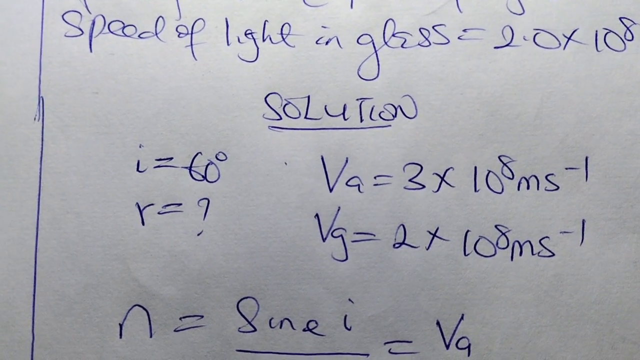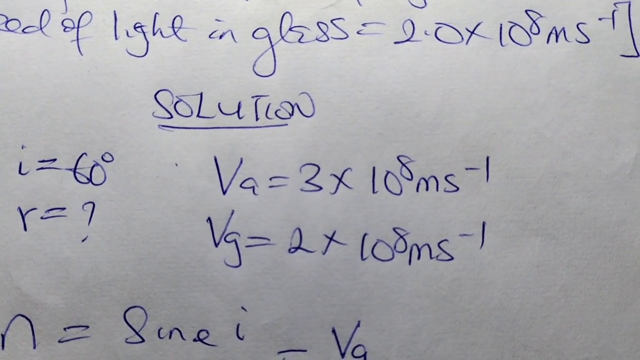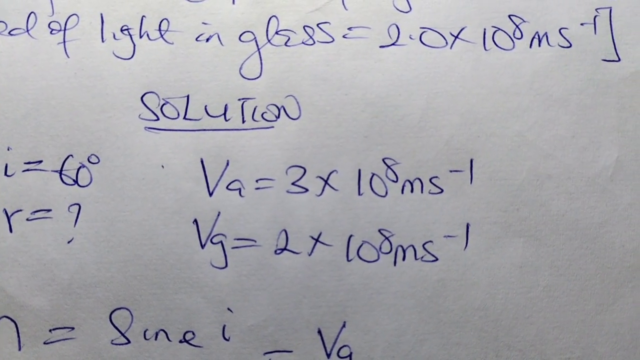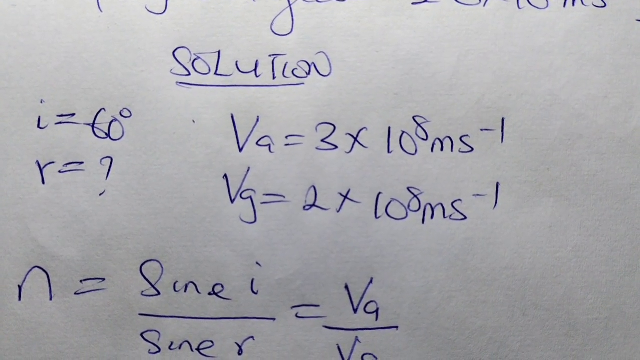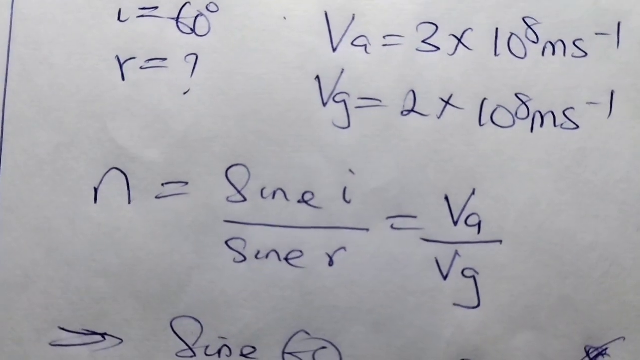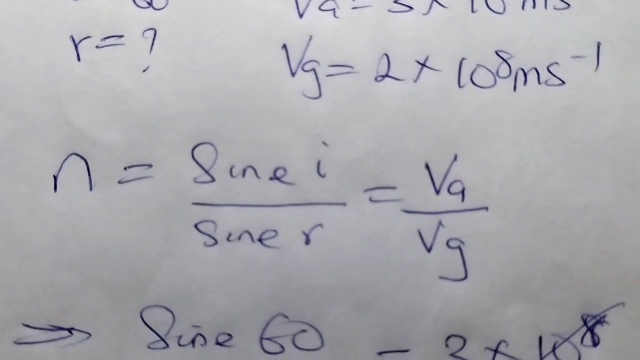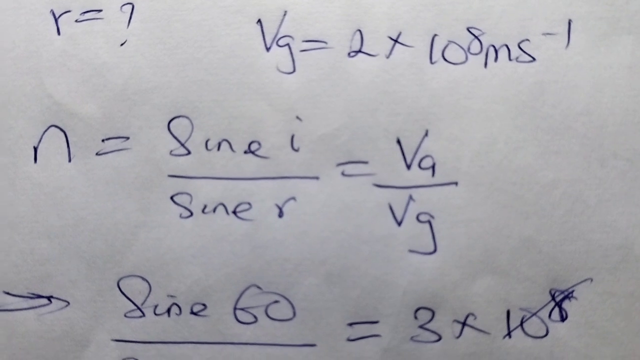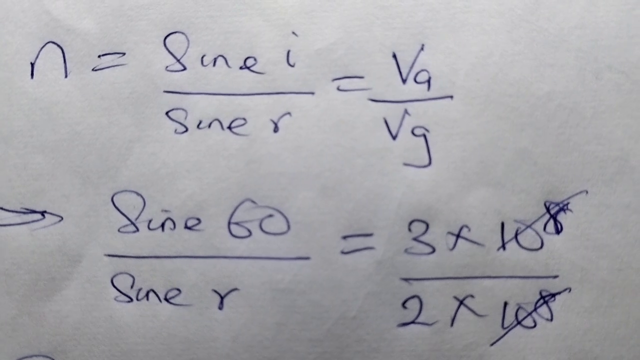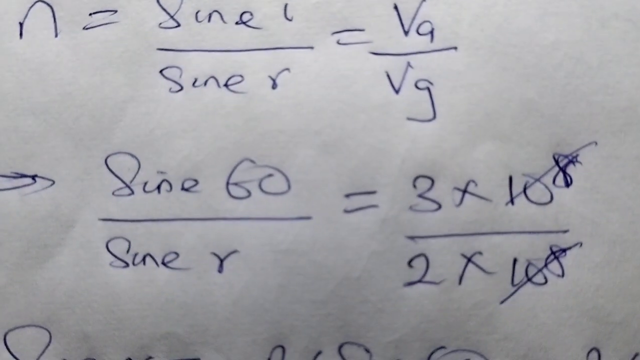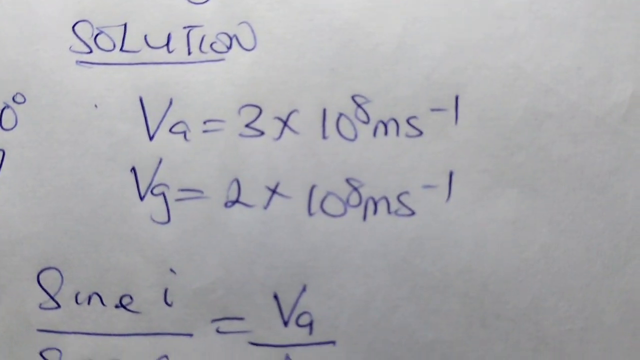Going to the solution, the angle of incidence is 60 degrees, angle of refraction is unknown. Va means velocity or speed of light in air, which is given to us there, and Vg means speed of light in glass. So refractive index, which is that symbol n, equal to sine i over sine r, equal to the same as velocity in air over velocity in glass. Making a substitution, sine i, that is sine 60, since i is 60 degrees, all over sine r equal to speed of light in air, all over speed of light in glass.